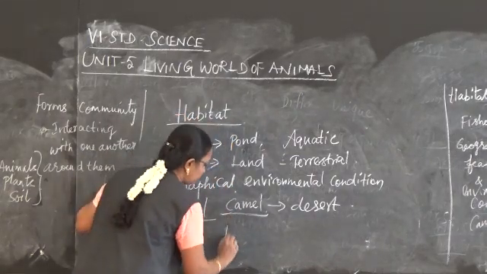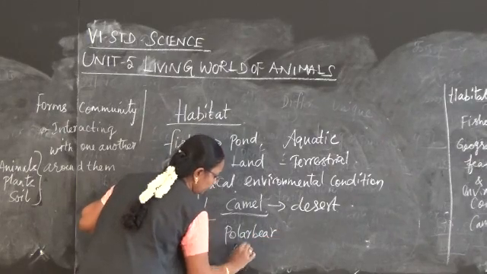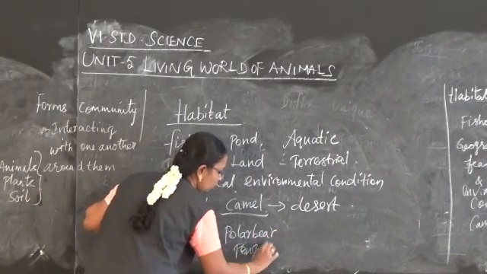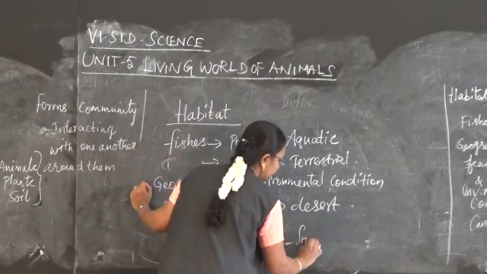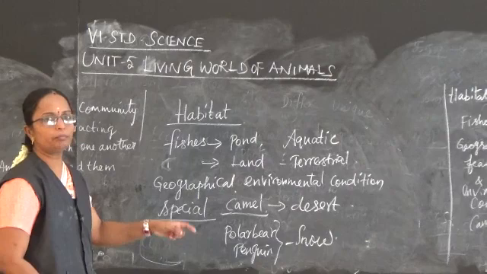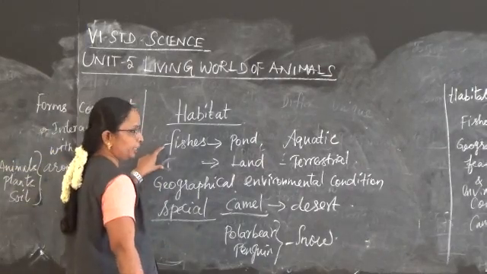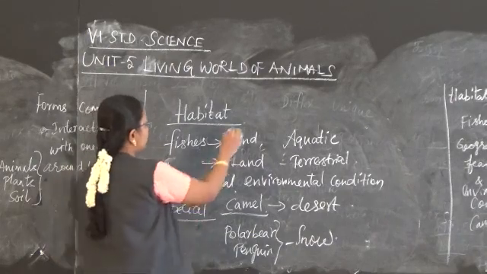And then the polar bear and penguin, they are adapted to the snow region, snow covered region. So these animals are adopting some special features in order to live comfortably. So that is known as adaptation.